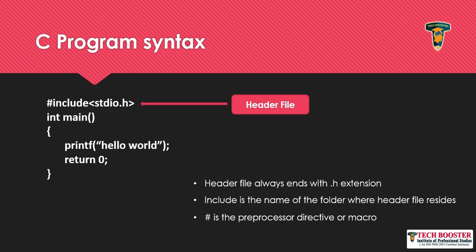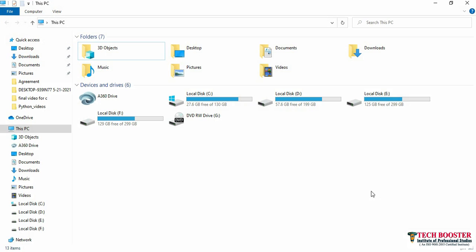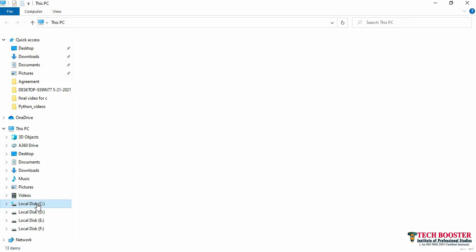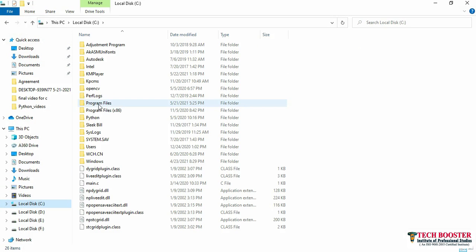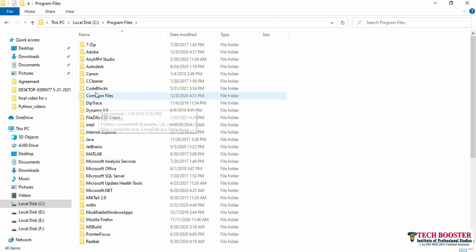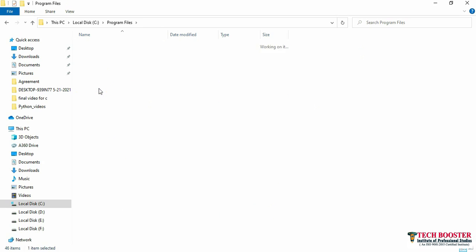Like you have many header files in your C and C++, you will get all your header files in this include folder. So let me show you this one as well. Here in this case I will just open my C drive, and you just need to move into your program files where I have installed my Code::Blocks. I'll open my Code::Blocks.